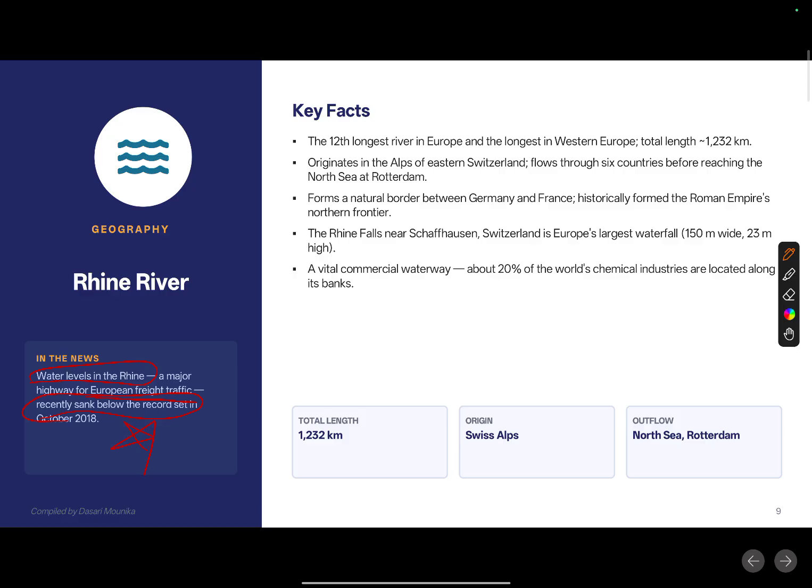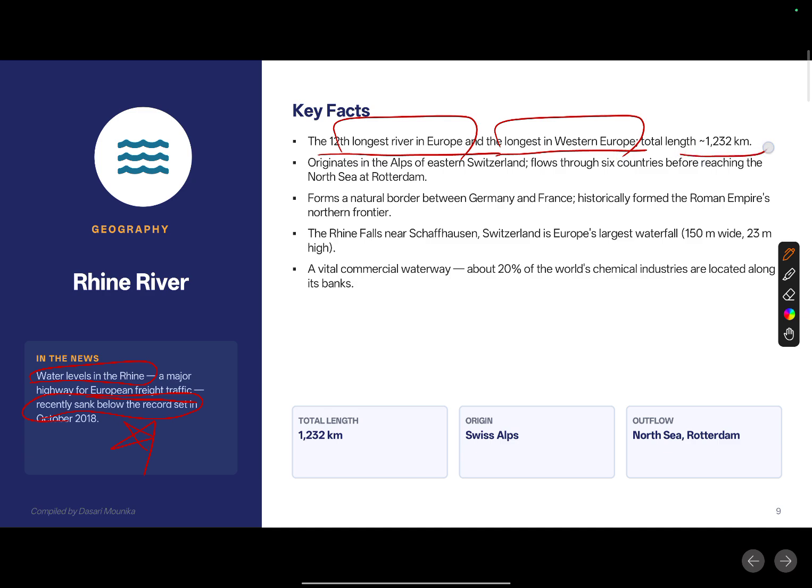So imagine, one of the biggest countries' major economic rivers, the 12th longest river, is at a record low. So very low water has been recorded and it is showing signs of death, which is very pathetic, right? So it is the 12th longest river in Europe and the longest in Western Europe.